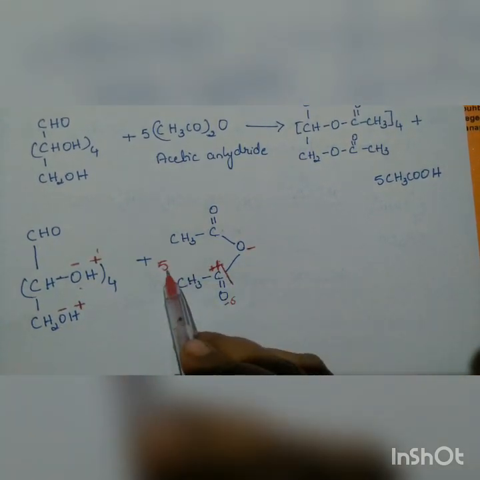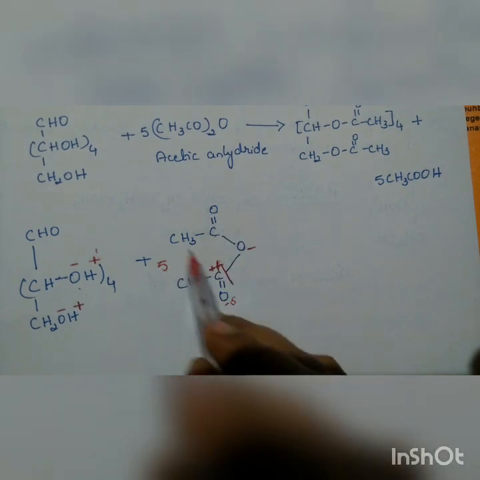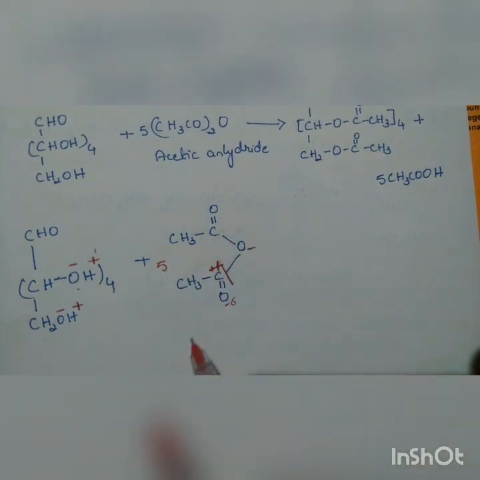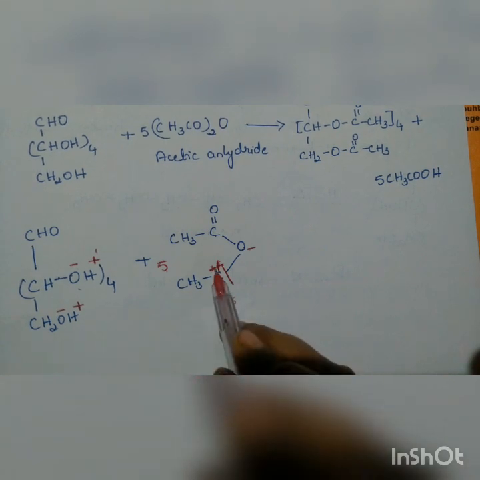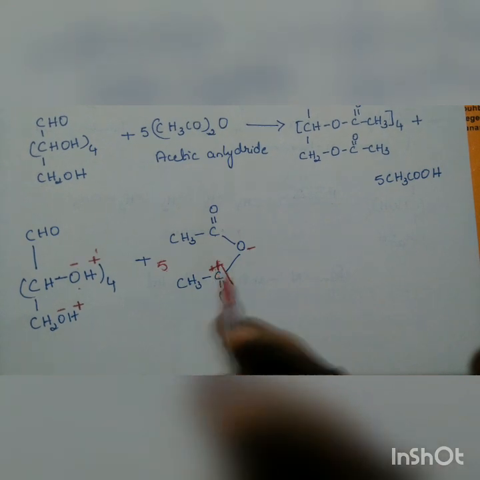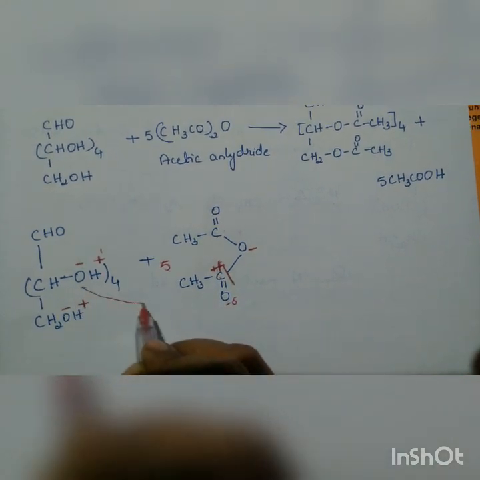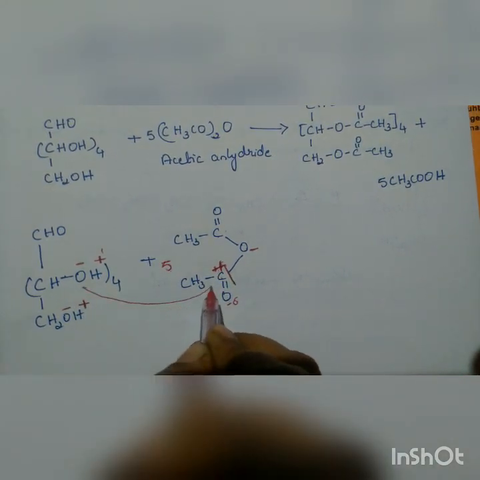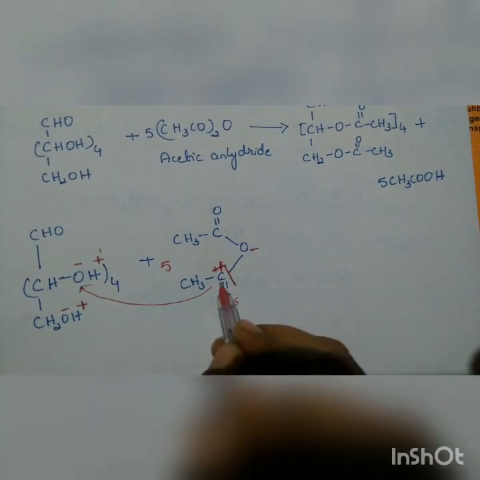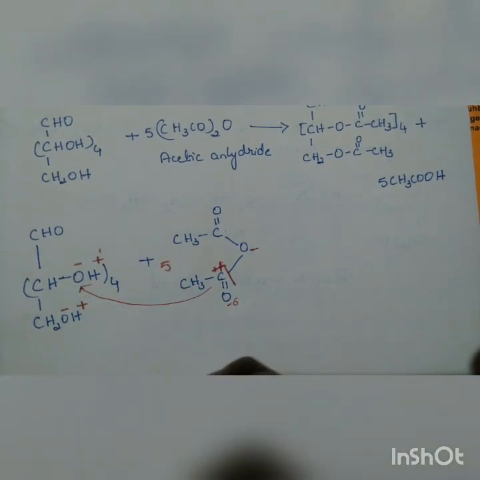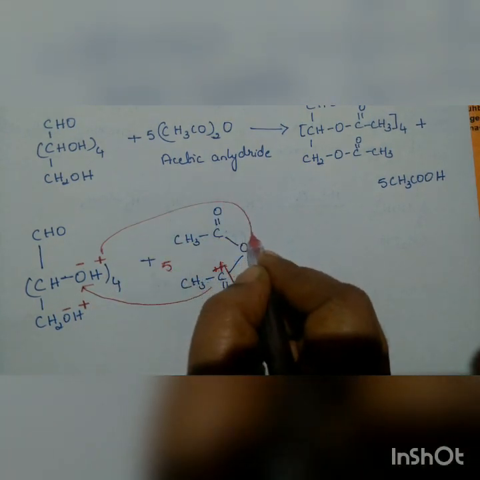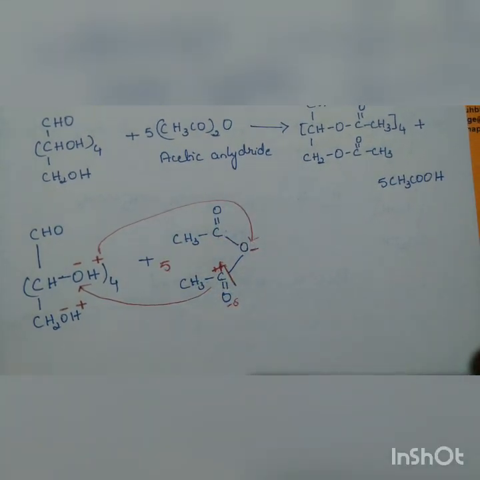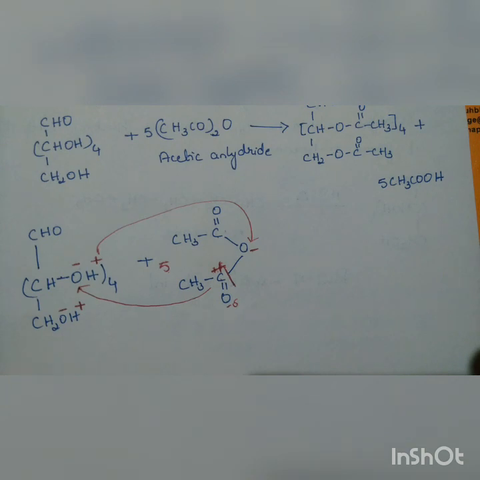So here the positively charged one is going towards the negatively charged one. We have 5 molecules such. So 5 CH3COO minus groups are there. So 5 CH3 C double bond O, C plus groups are there. This positively charged carbon gets attracted towards O minus. Likewise, this positively charged hydrogen gets attracted towards the O minus of this one.